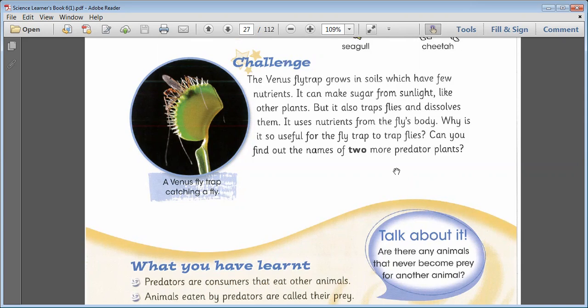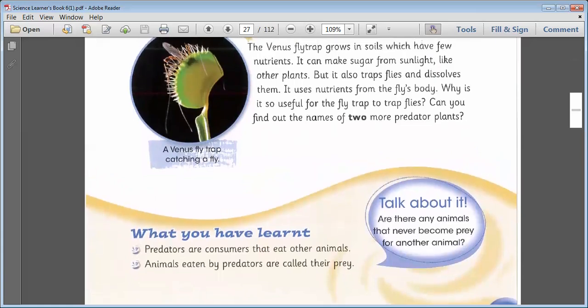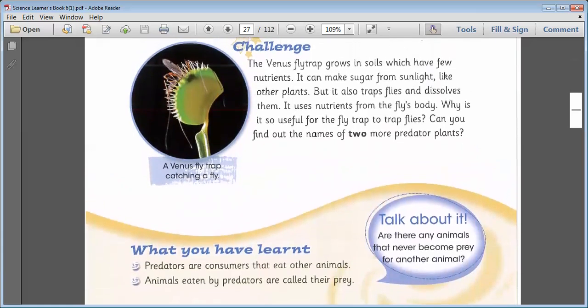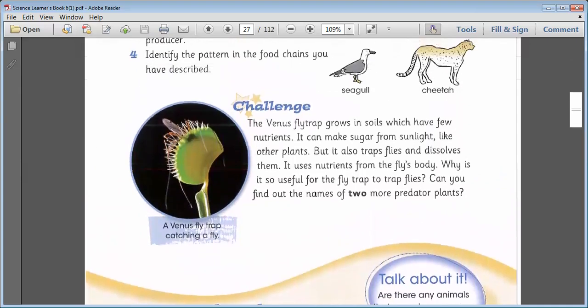Can you find out the names of two more predator plants? Venus flytrap is a predator because this plant's prey is flies. So here you have to understand the common thing: predators are consumers that eat other animals. Animals eaten by predators are called prey.